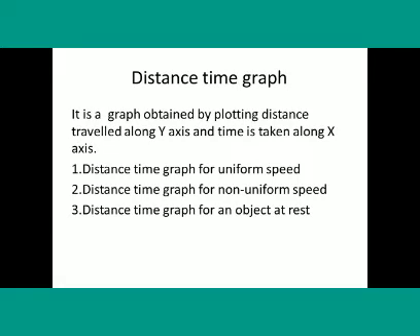Distance time graph. It is a graph obtained by plotting distance travelled along y-axis and time along x-axis. There are three types of distance time graph: for uniform speed, distance time graph for non-uniform speed, and distance time graph for an object at rest.